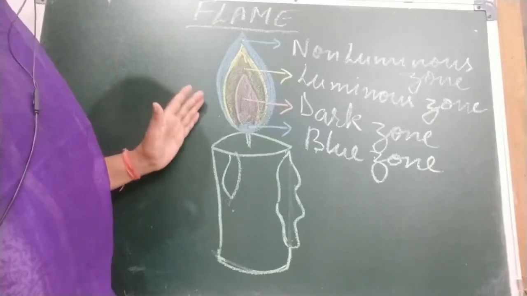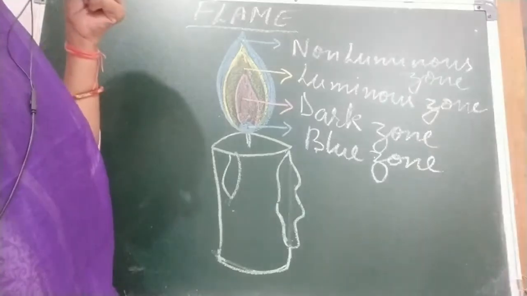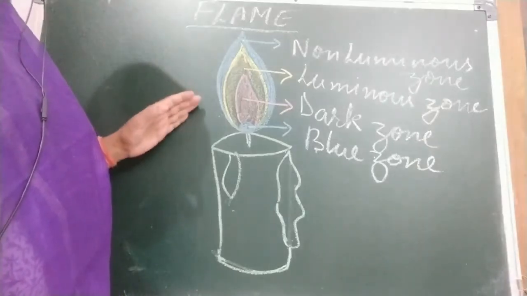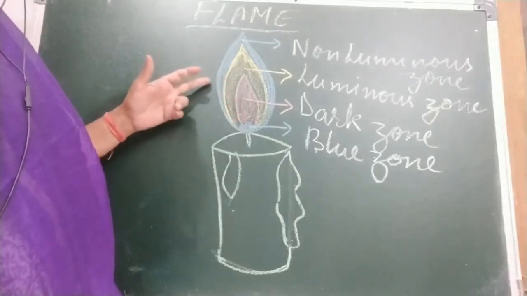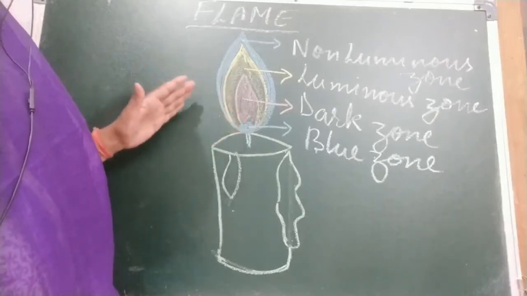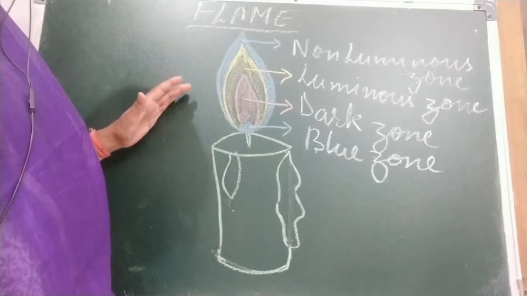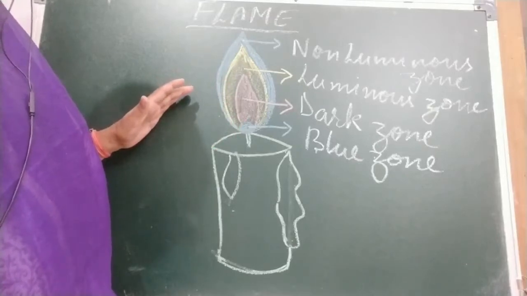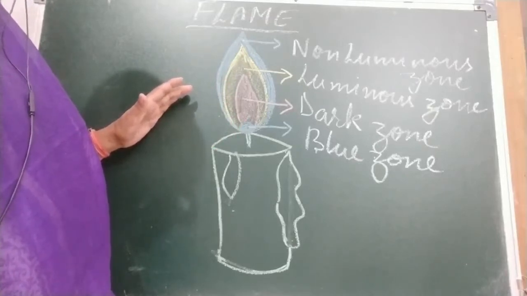Like in the case of a candle, when a candle burns, hot molten wax rises up in the wick and vaporizes. The wax vapor burns with the flame. On the other hand, charcoal does not vaporize and burns without a flame. It produces only a glow.